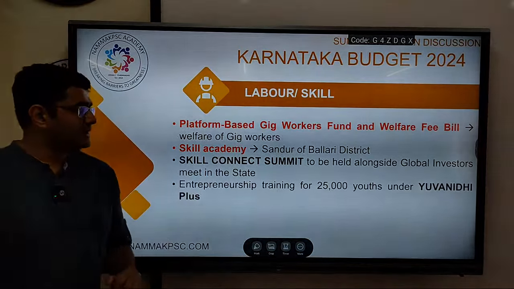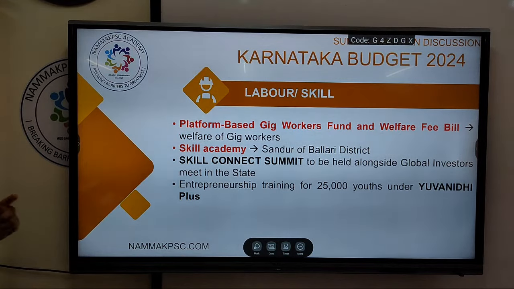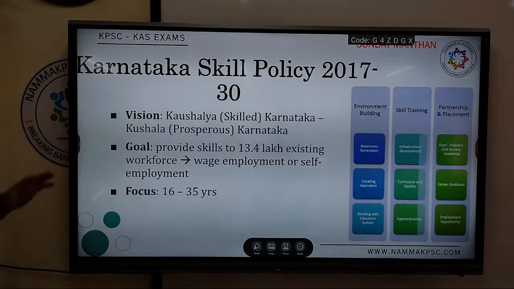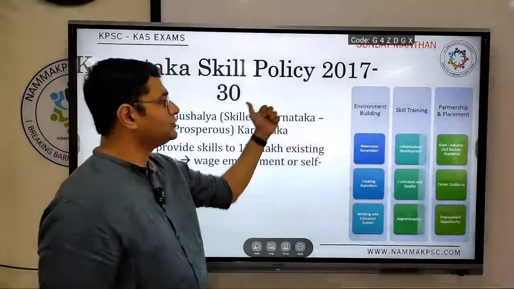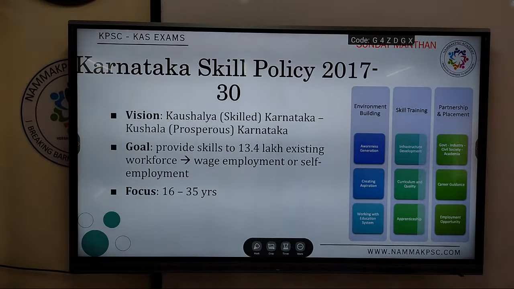Then the Skill Academy in Ballari district, and the platform-based gig workers fund. A bill will be introduced for their welfare. When it is introduced, please go through that bill. Next, we have a policy, remember, for the years 2017 to 2030, called the Karnataka Skill Policy.